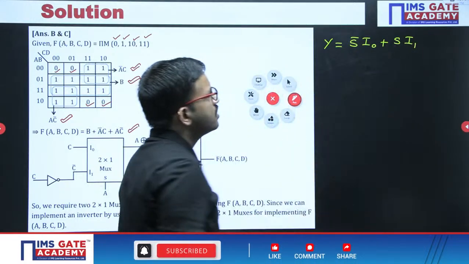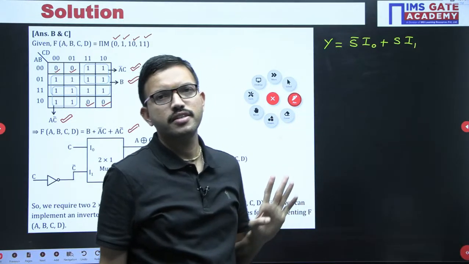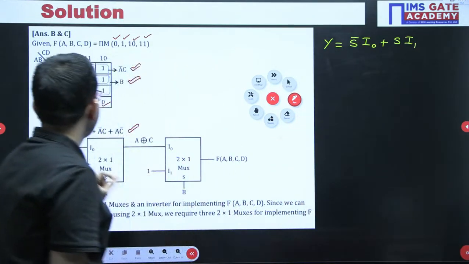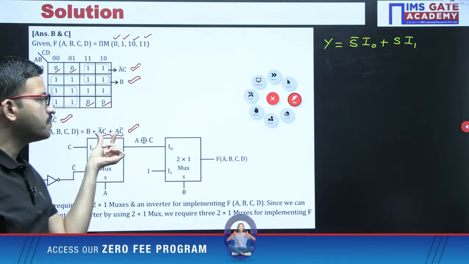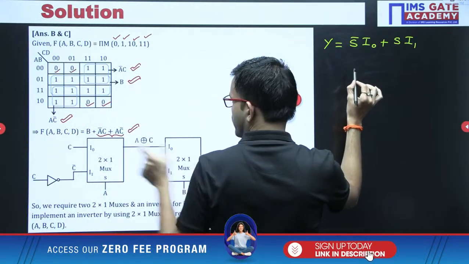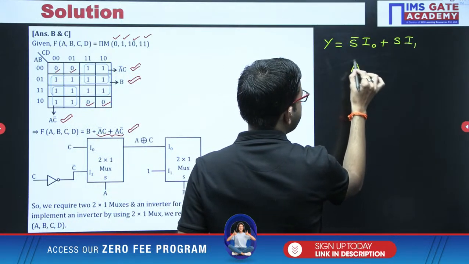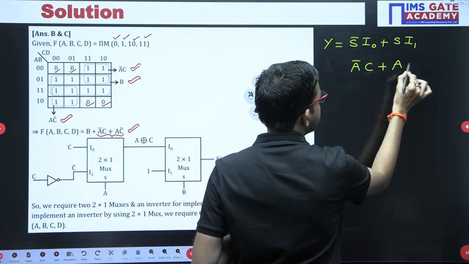It is very simple. If selection line is 0, I naught is connected. If selection line is 1, I1 is connected. Correct? Okay. Now, first of all, just focus on this particular term. That's all. A bar C plus A C bar. That is nothing but what? A XOR C. So whatever the expression you have here, I am writing here: A bar C plus A C bar.